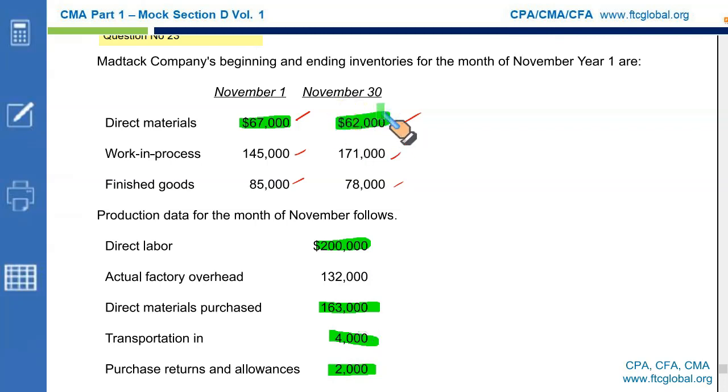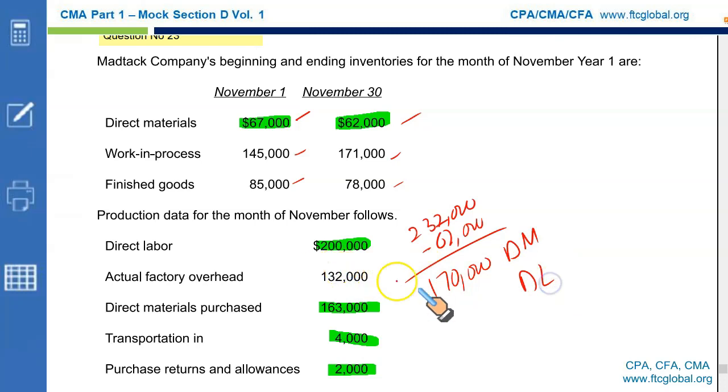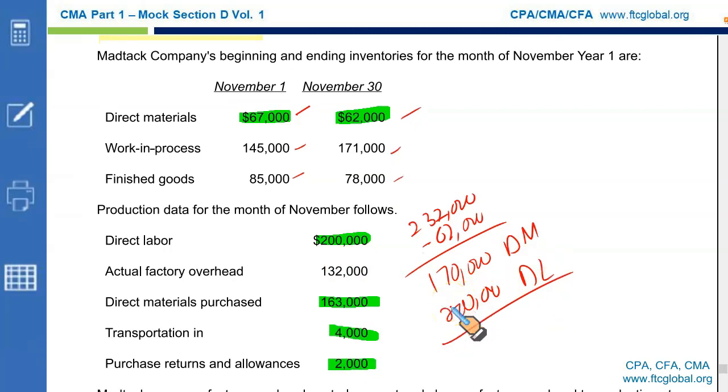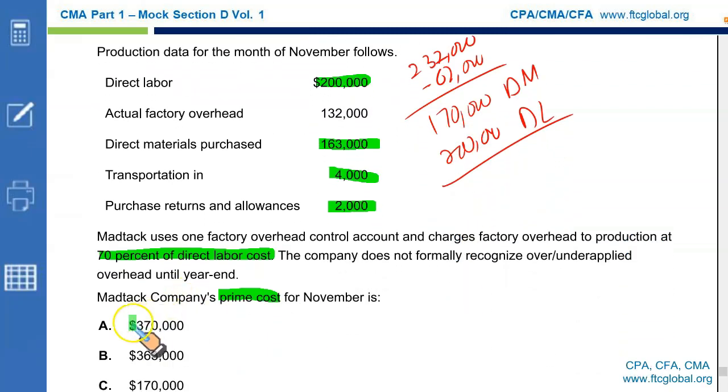Simple as that. So I'm going to take the number 67 plus 163 purchased plus 4,000 transportation less returns. This is the material available for consumption, 232. Deduct 62 from this, and it will give you the direct material consumed, 170. To this you need to add direct labor, which is $200,000. This gives you the prime cost, the sum of direct material and direct labor, which is 370, and 370 it is.